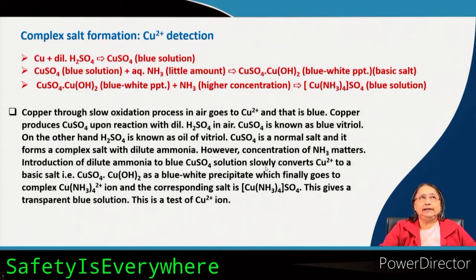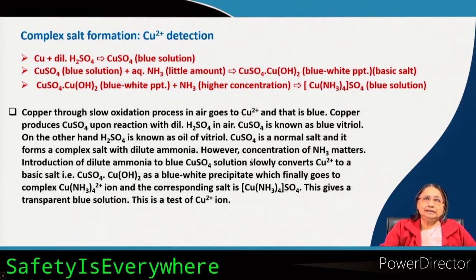If you take some copper sulphate solution in a test tube and add ammonia solution there, if the ammonia is in low amount or low concentration, then what will happen? Then it will form a basic salt. This is nothing but copper sulphate, copper hydroxide, and it is a blue white precipitate. You will see a blue white precipitate formed in the test tube.